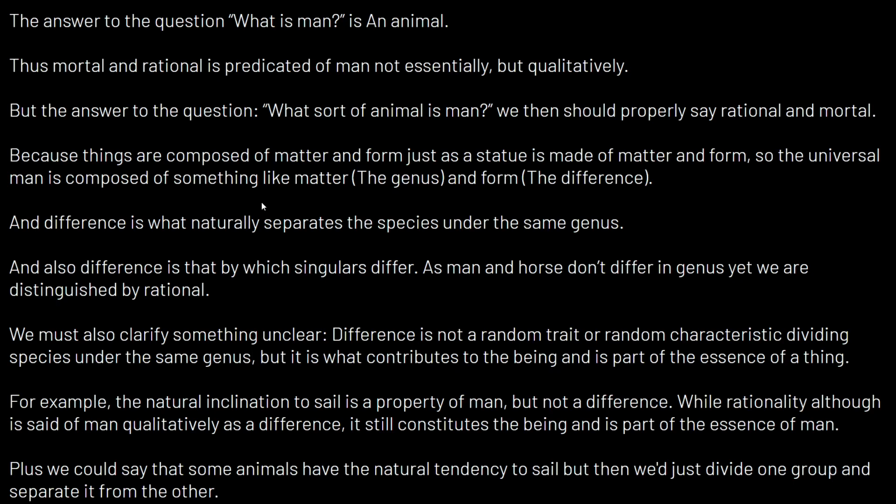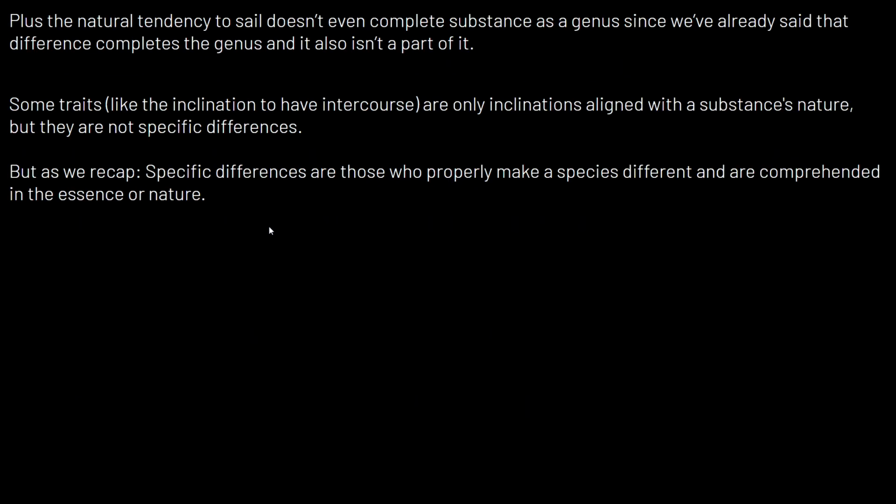And plus, we could say that some animals have the natural tendency to laugh, but then we just divide one group and separate it from the other. And secondly, the natural tendency to laugh doesn't even complete the substance as a genus, since we've already said that differences complete the genus, and it also isn't a part of it, right? Because remember, a genus can only potentially have all these differences.